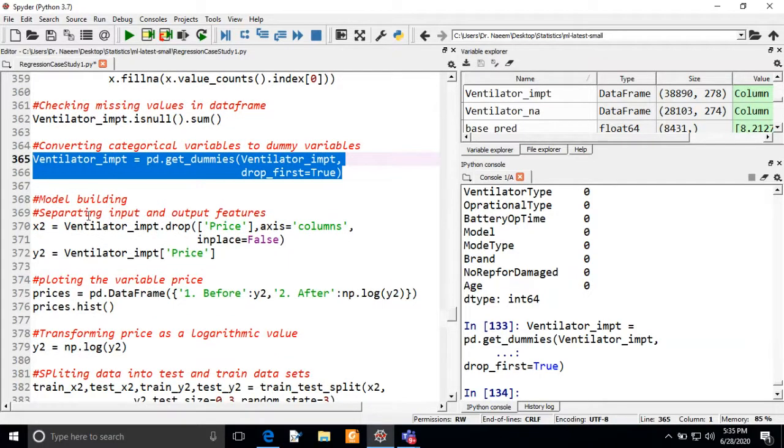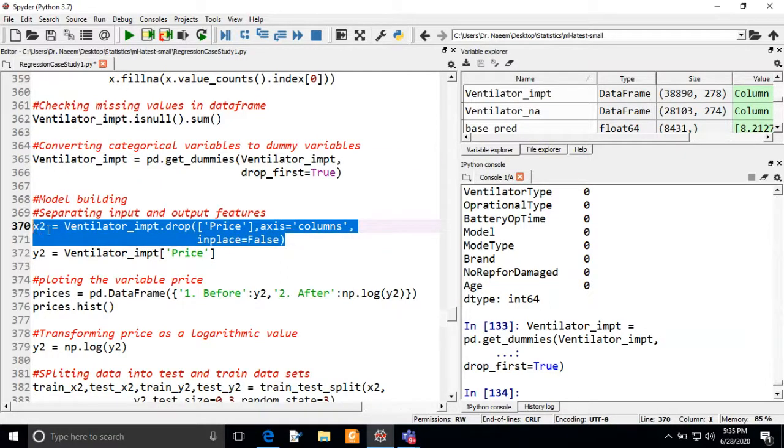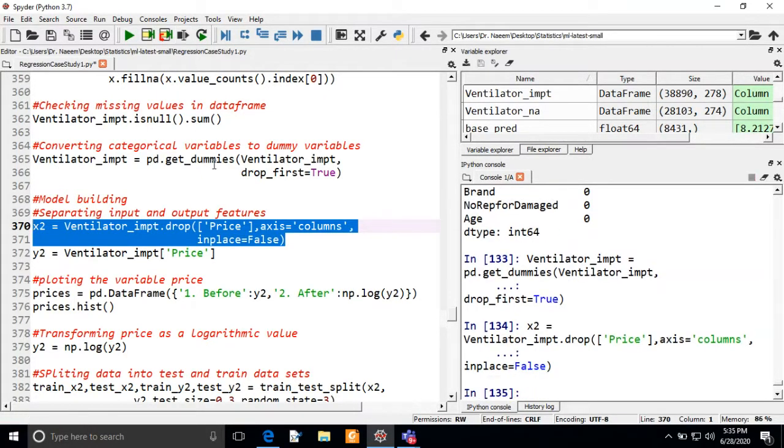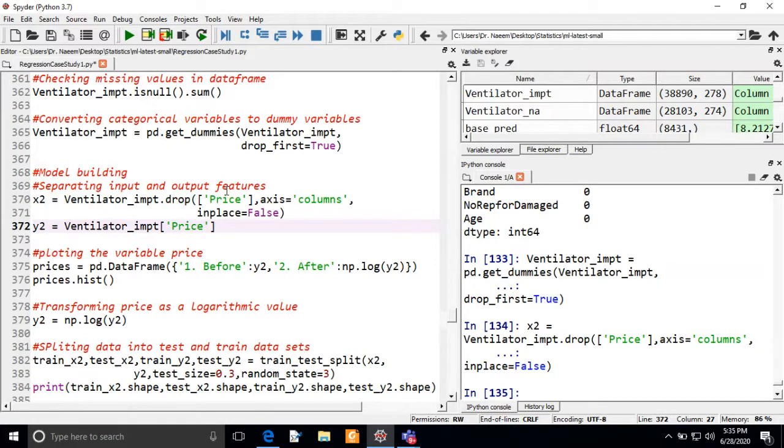Now we are going to split the input and output features as we have done previously. We are excluding the price from the data frame, and we are keeping it in x2. That will be our input data frame, or the data frame with the input features. Now we are keeping the output feature in y2.